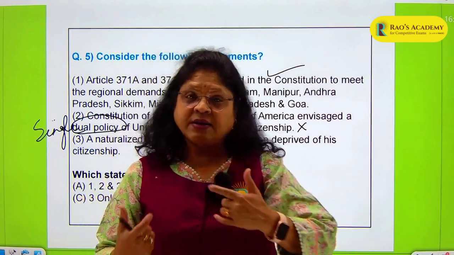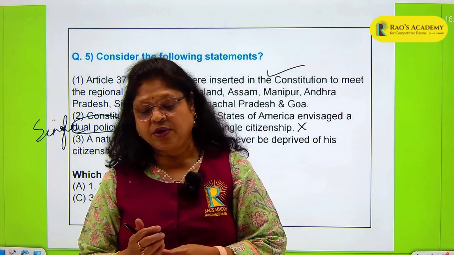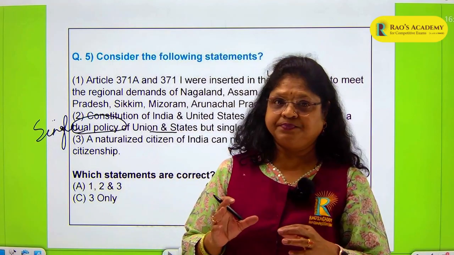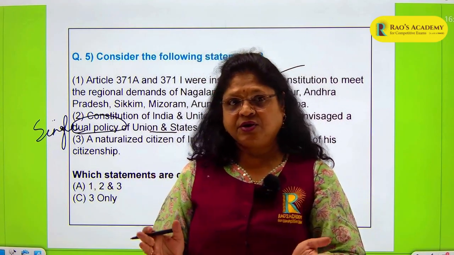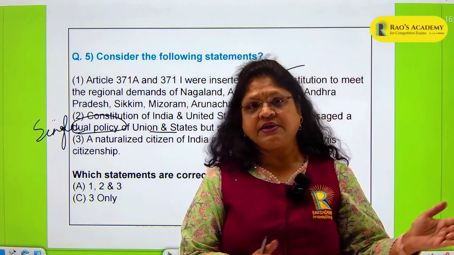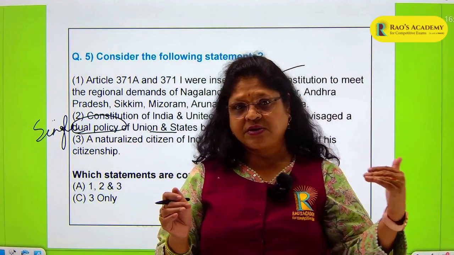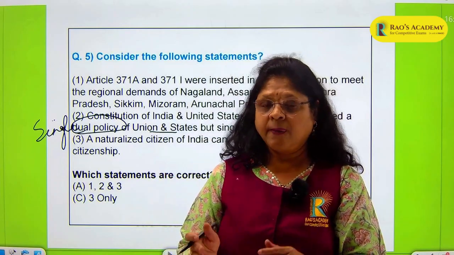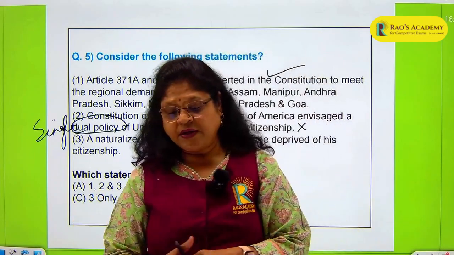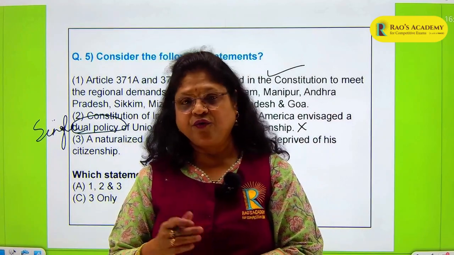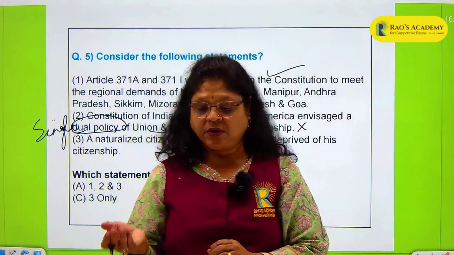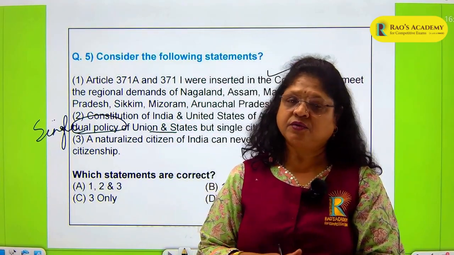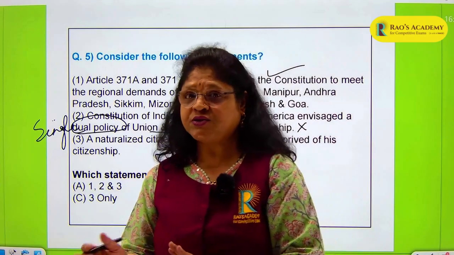So by naturalization, what do we mean by naturalization? Ordinarily, a resident of India for 12 years. He has to be a resident of India for the last 12 months preceding his application, the last 12 months before he has applied, continuously showing his residence here, and a total of 11 years in aggregate. And he also has to fulfill all the qualifications in the 3rd schedule of the Citizenship Act. If he fulfills all these conditions, then he is a naturalized citizen.